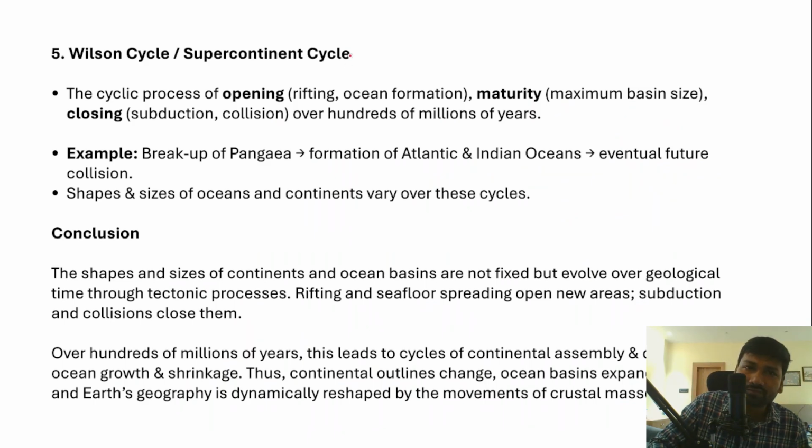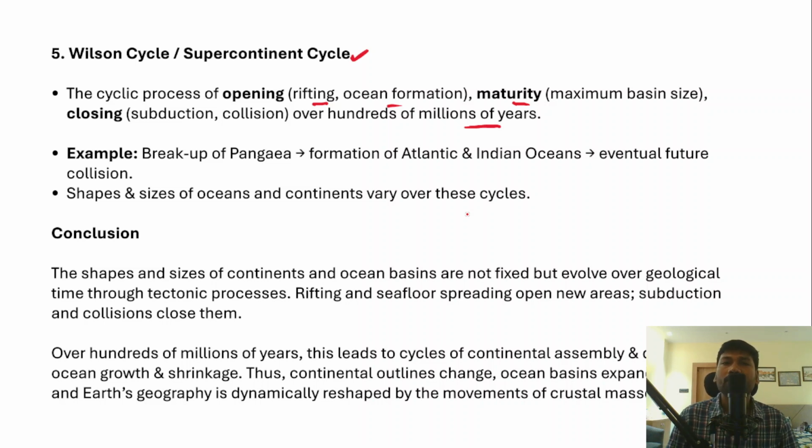And then we need to talk about the supercontinent cycle, also called the Wilson cycle. It is a cyclic process of opening, rifting, ocean formation, maturity or maximum basin size, closing, subduction or collision over hundreds of millions of years, which is called the supercontinent cycle.